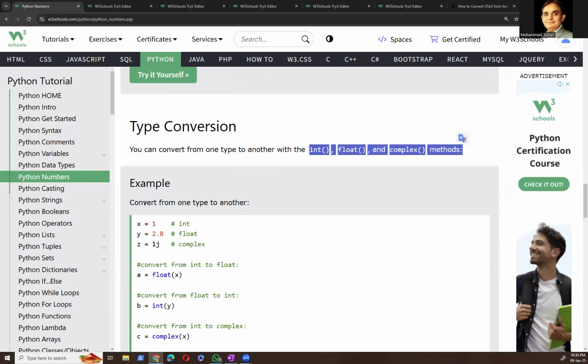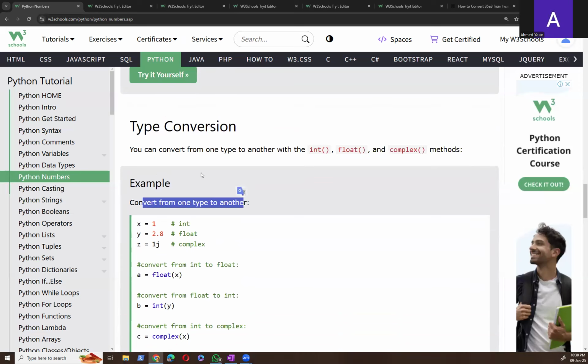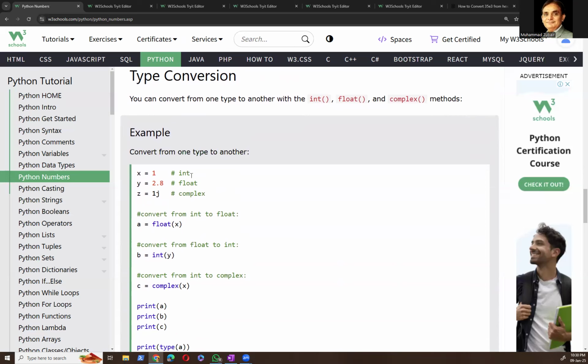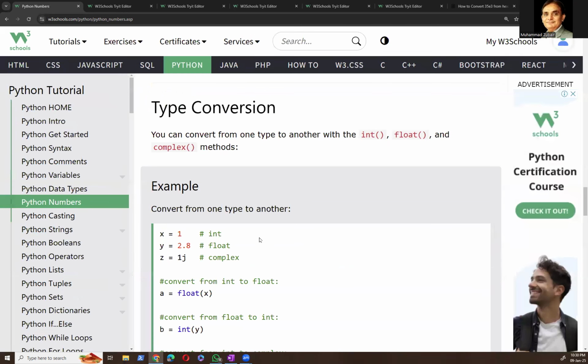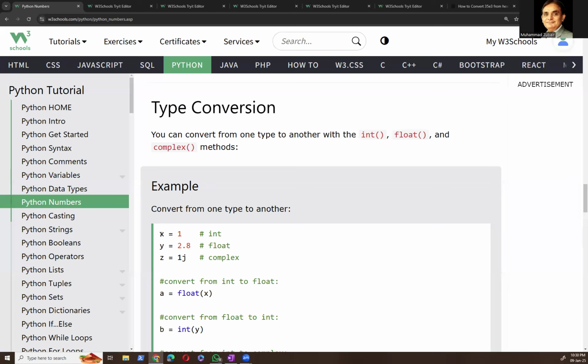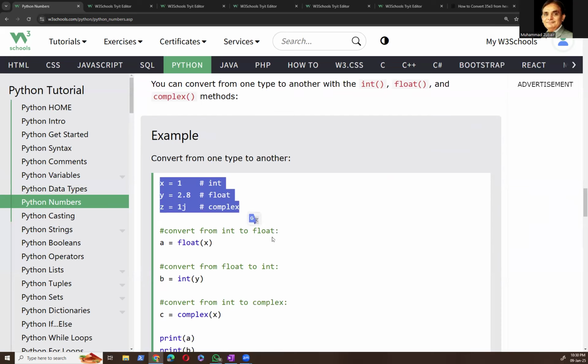So how can we do that? Don't worry about that. So x is 1, so that's an integer. So x is a variable and its value is 1 and the data type is integer, right? And y is a variable and its value is 2.8 and it's a float, and this is complex, because now there's a j.